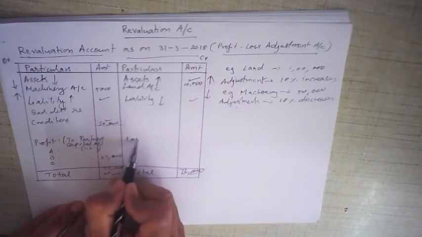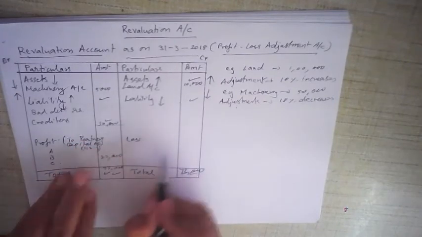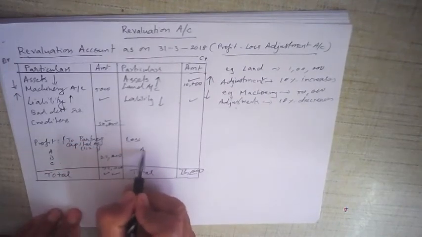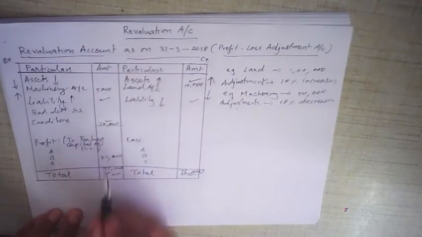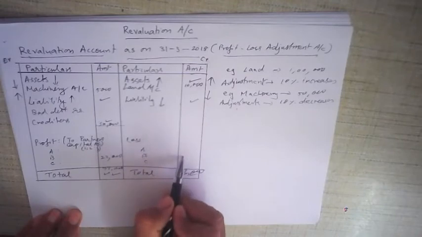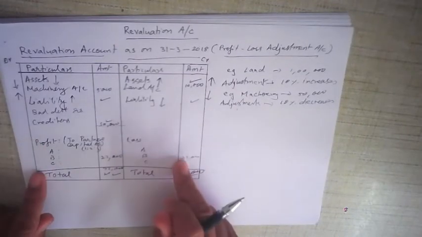Loss is likewise transferred to partners capital account in the same ratio, A, B and C, in the ratio 1:2:3. Here also it will be 22,000 if there is loss. You can't have both profit as well as loss.